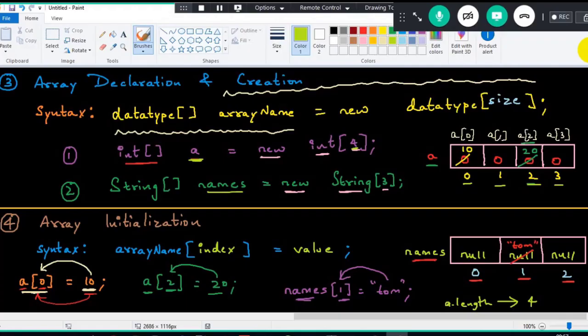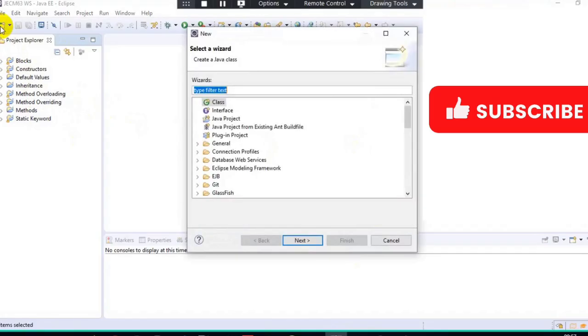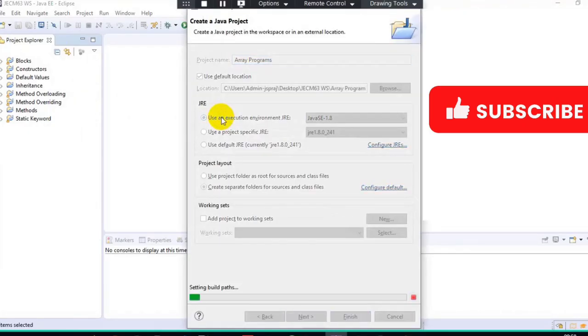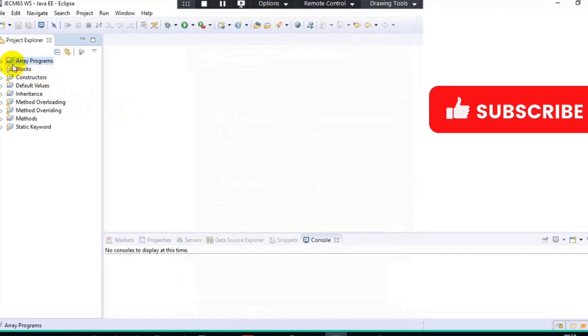So whatever we have seen theoretically, we have to see it practically, wherein you will have loads of confidence. So now create new. I will create a Java project. The project name is array programs. Done. I created a project called array programs.